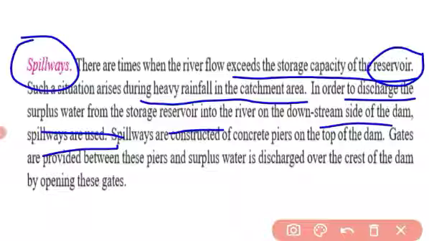If due to heavy rain the inflow exceeds the storage capacity, we have to take this surplus water to the downstream or river. Spillways are constructed of concrete piers on the top of the dam. So this is called a spillway.